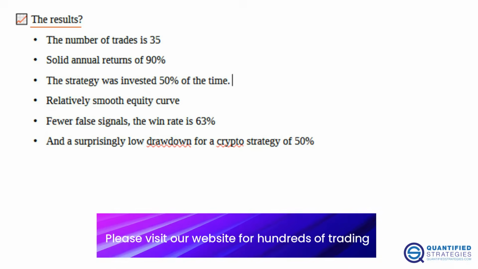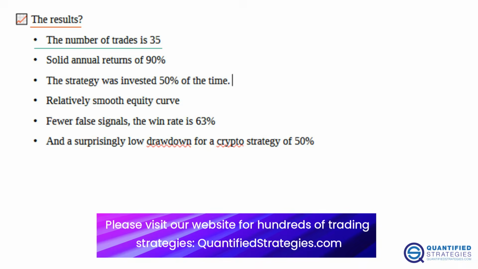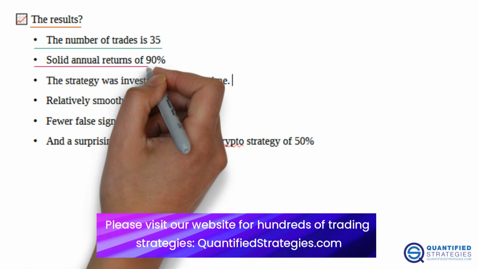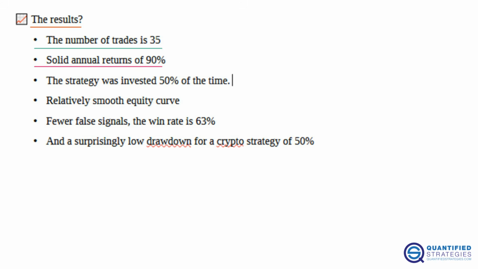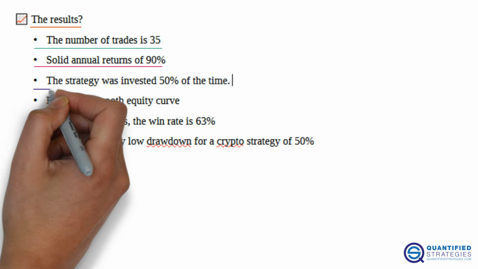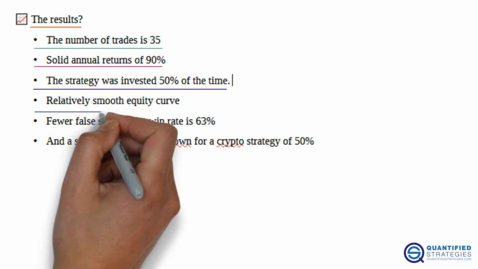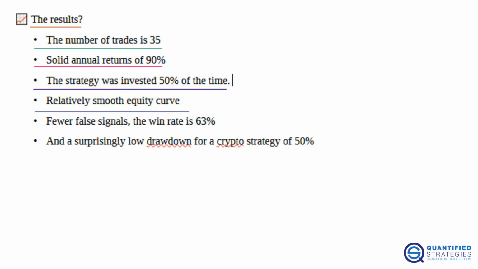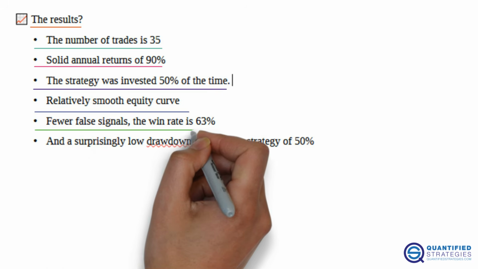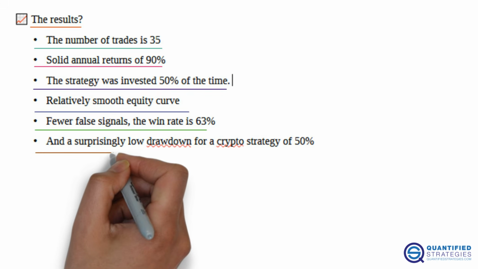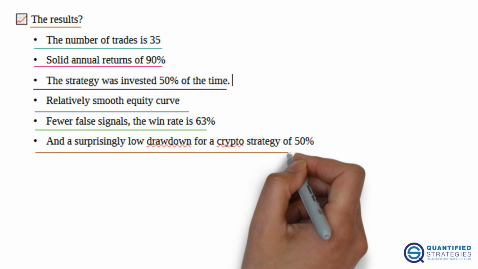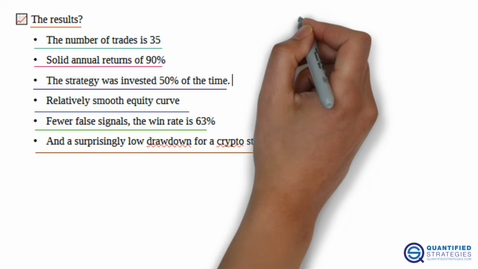The results? The number of trades is 35. Solid annual returns of 90%, better than buy and hold 66%. The strategy was invested 50% of the time. Relatively smooth equity curve. Fewer false signals, the win rate is 63%. And a surprisingly low drawdown for a crypto strategy of 50%.